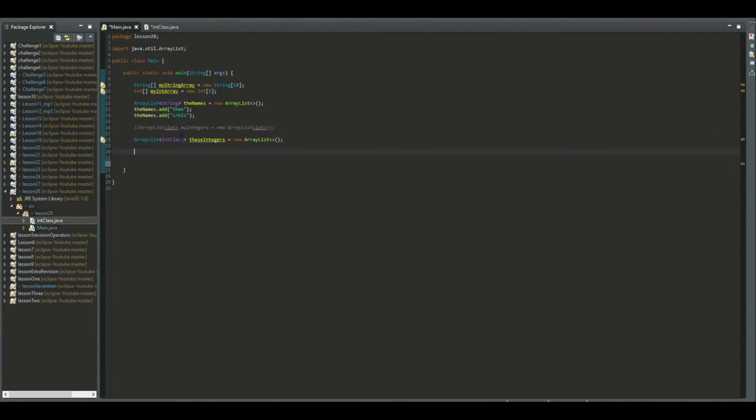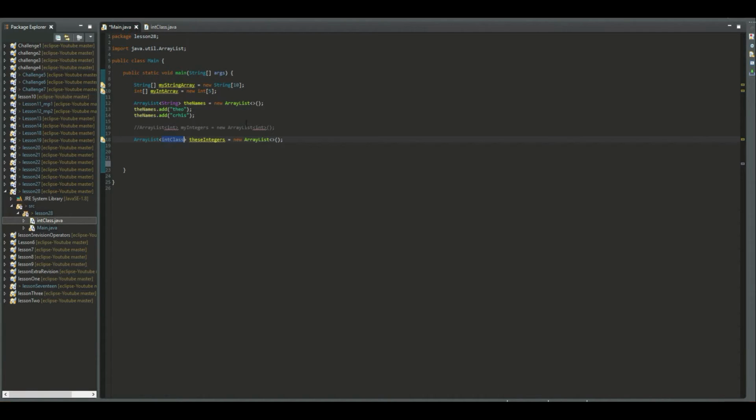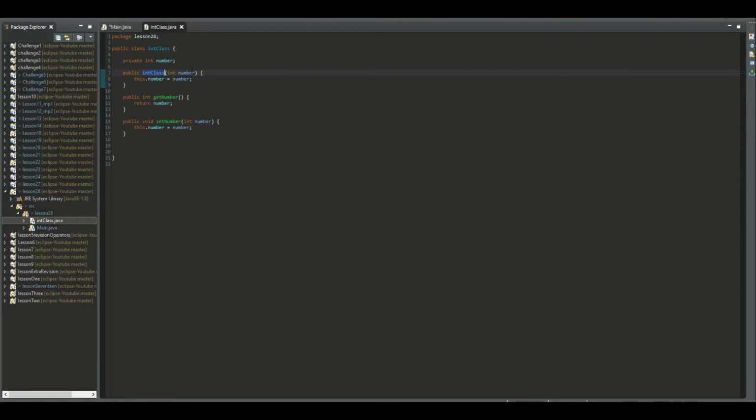Now we have created an integer class, a class that has at the data field a private variable that takes the primitive type integer, and then you have a constructor, and when we create an object of a class, we call the constructor here, and the constructor needs a number, and this number is an integer.